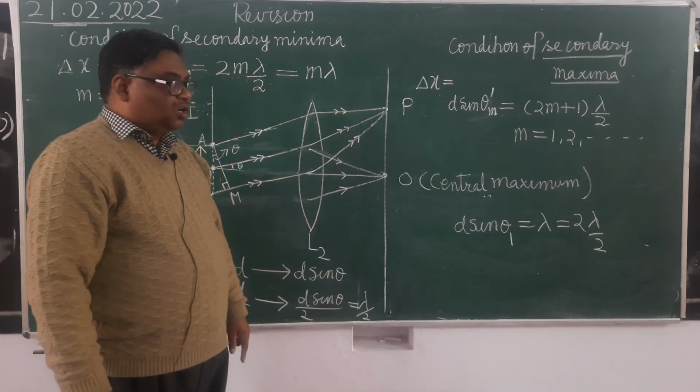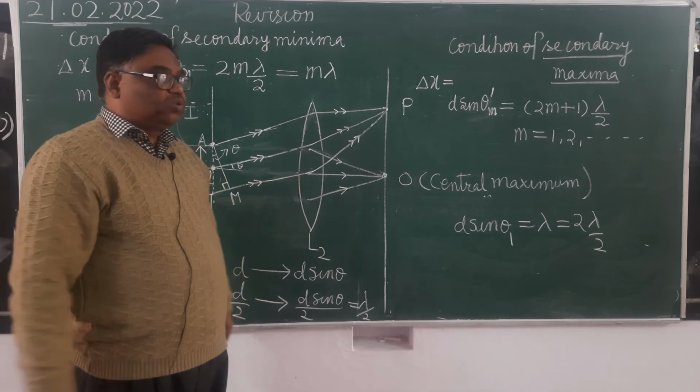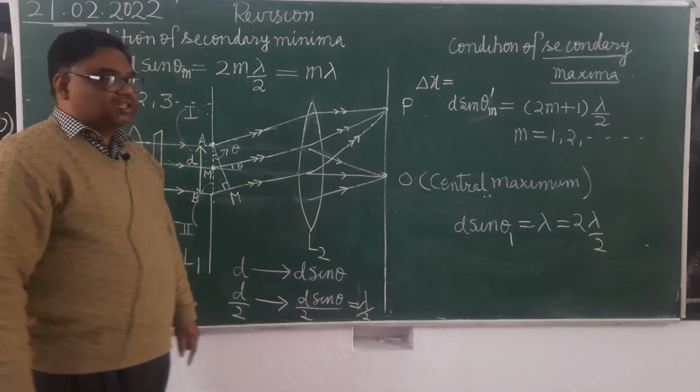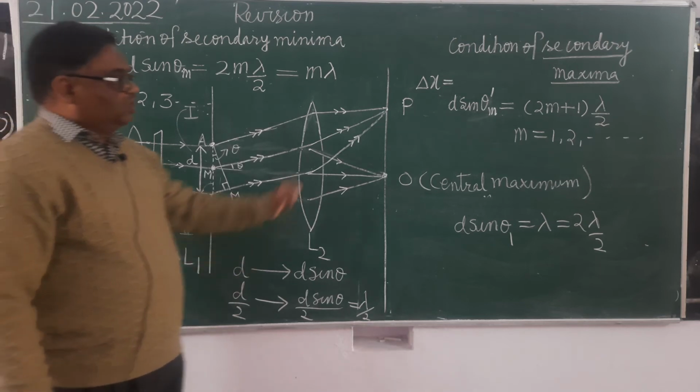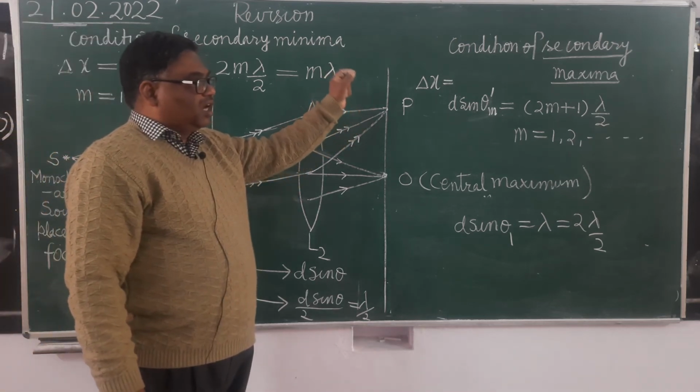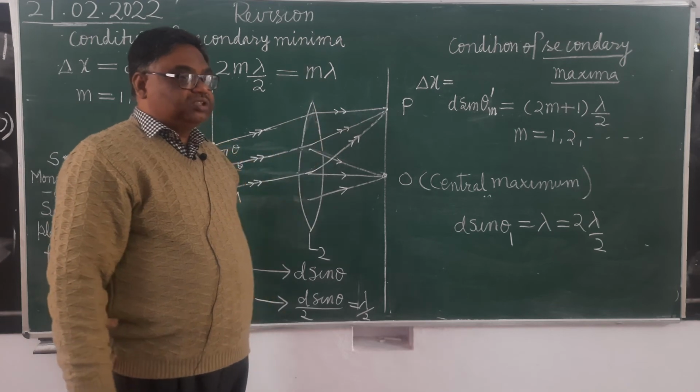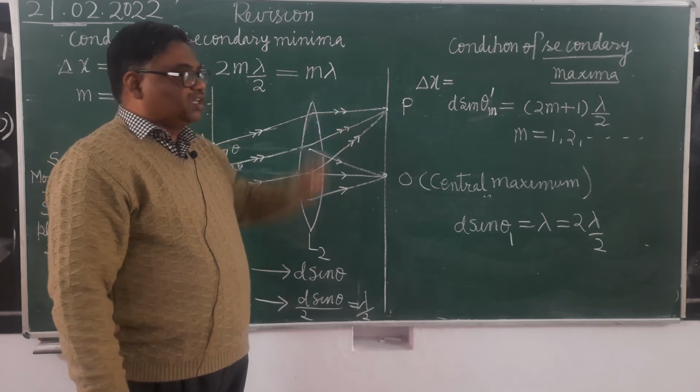Lambda by 2. और जब path difference lambda by 2 होता है तो कैसे superpose करती हैं? Destructively. And therefore they will destroy each other and intensity will become 0. There will be no intensity.